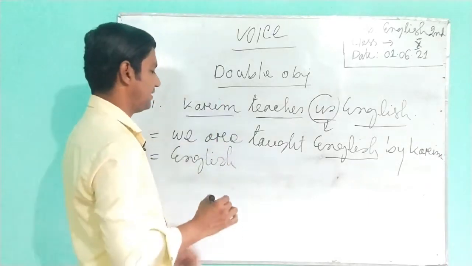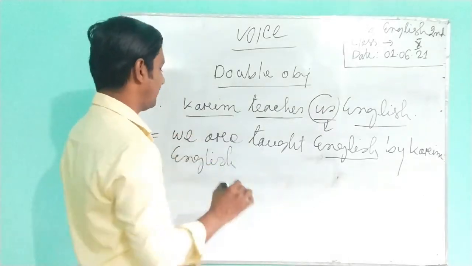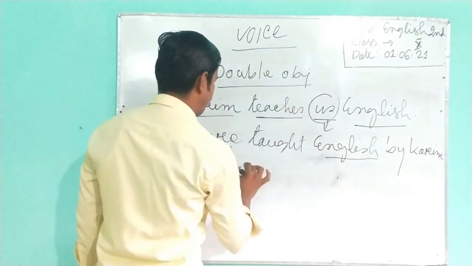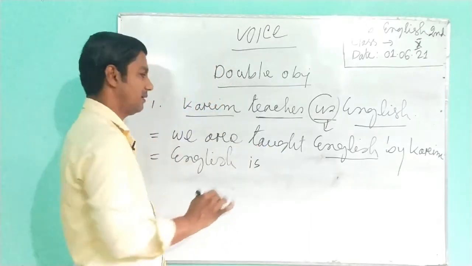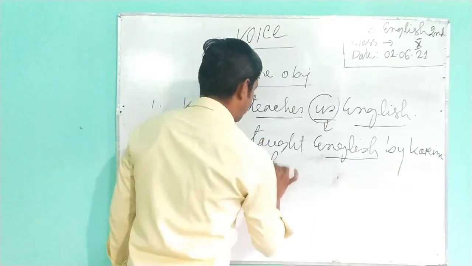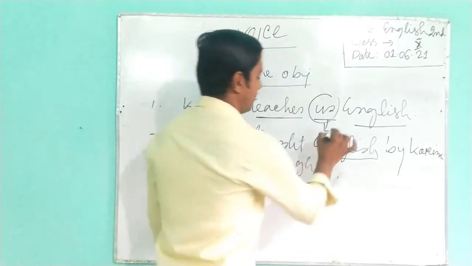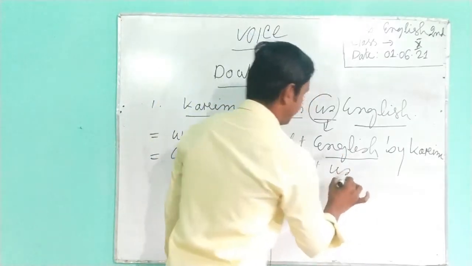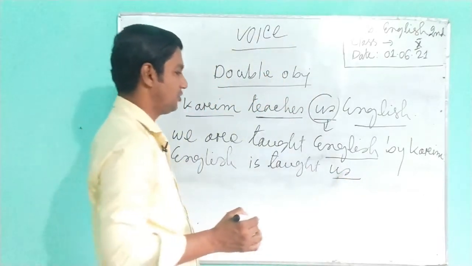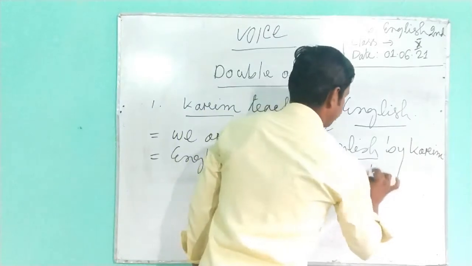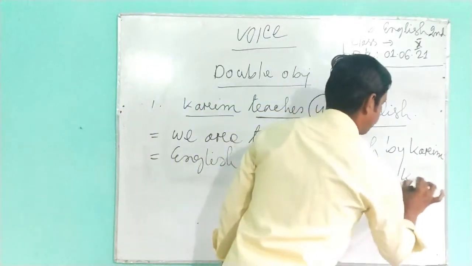Once again, tense is the auxiliary verb, that means the auxiliary verb which refers to the tense. Teaches is present form, so am, is, are. We can use is here. Verb in past participle: taught. Then another object, us. Here us will function as a retained object. Then by, then the subject as object, that means Karim.